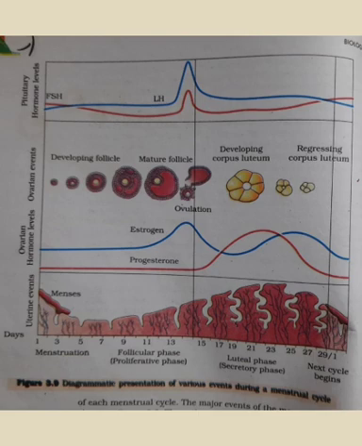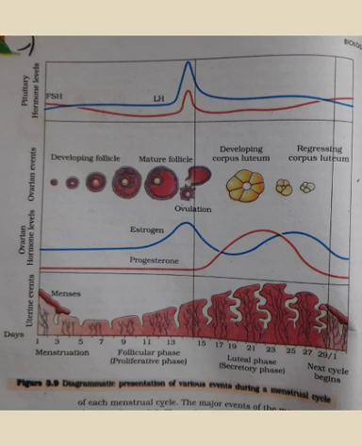It most probably occurs on the 14th day, so the level is very high, and sometimes it varies to the 13th or 15th day also. What happens is a rapid increase in LH, okay. So here the LH increases very rapidly in the middle of the cycle.